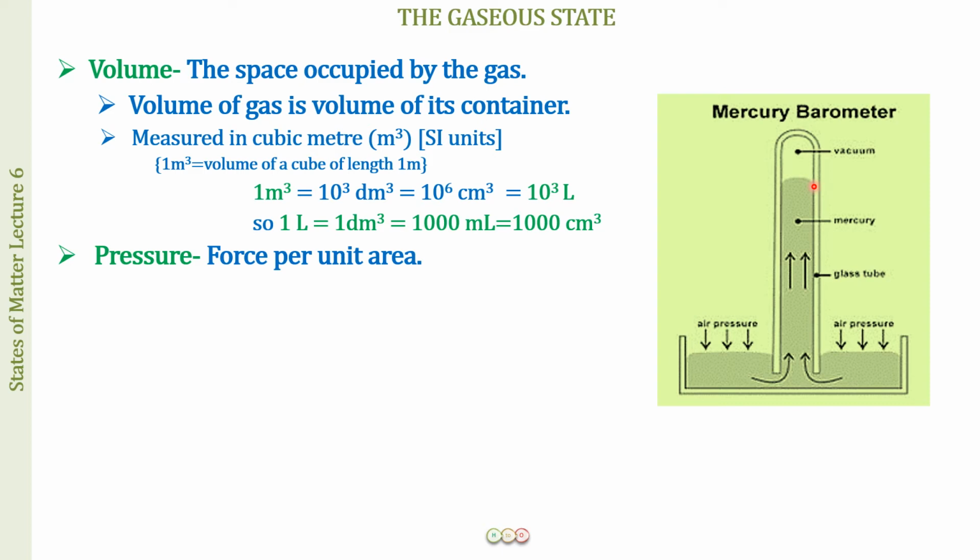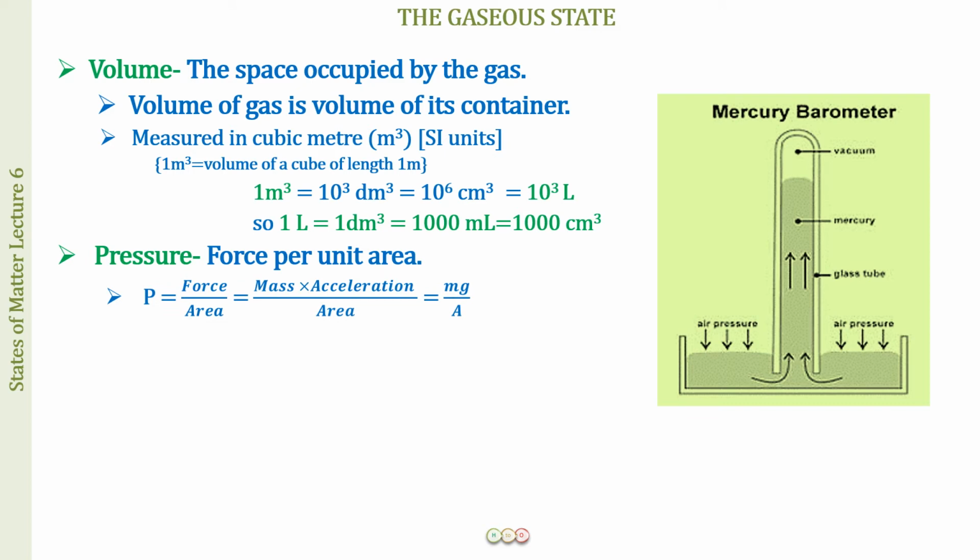Right? I hope you are getting me. So the length we are going to note, the height of the column we are going to note, and this is going to give us the measure of the atmospheric pressure. How do we do that? Now let us see a mathematical derivation of how we are measuring pressure from the height of the mercury column.